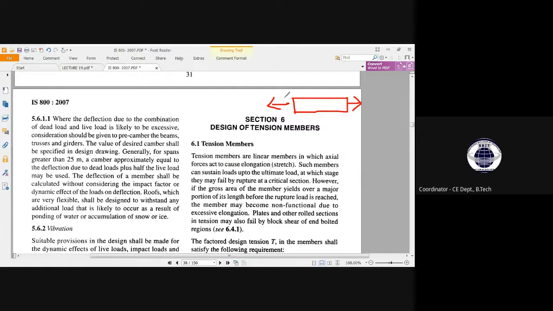So due to that, a certain amount of elongation will happen, definitely, isn't it? So such members can sustain loads up to ultimate load. Okay, so that kind of member may sustain ultimate load, at which stage they may fail by rupture at a critical section. So they can sustain up to its ultimate load. What is ultimate load? That load after which the section will fail.